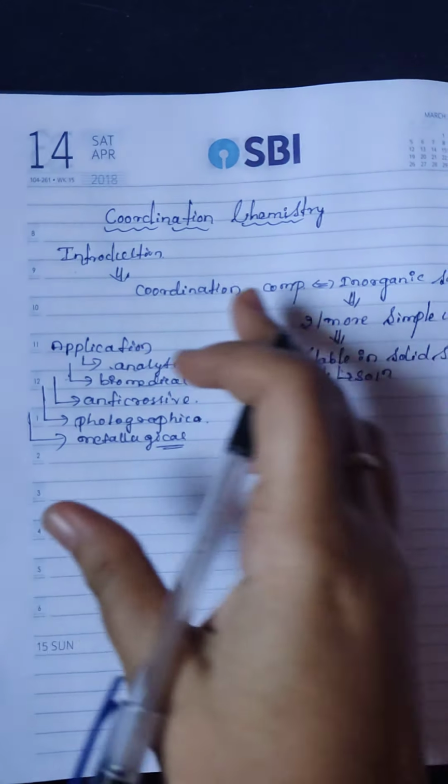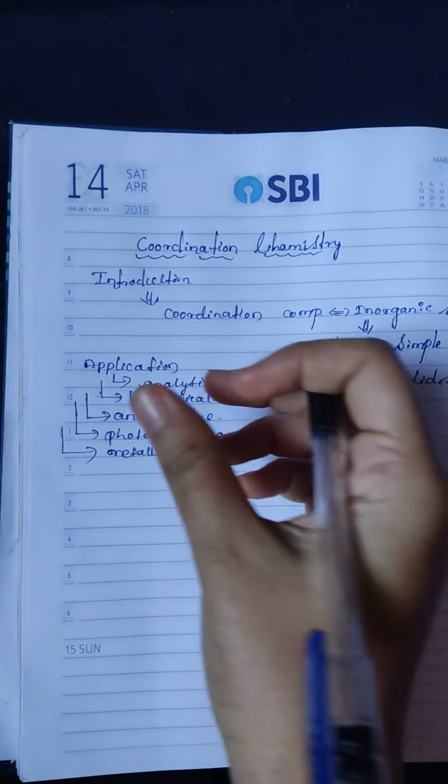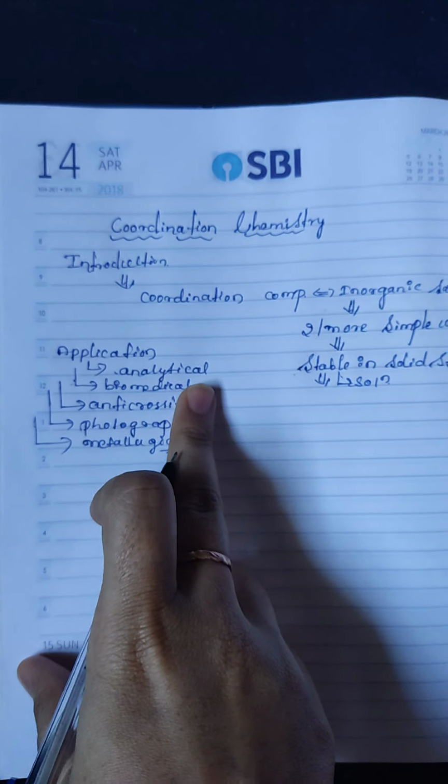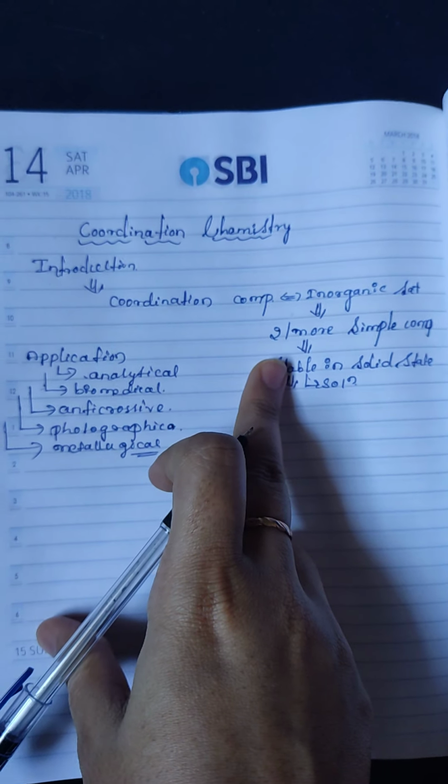What is the definition? Coordination chemistry. What is the introduction part? Coordination compound means what? Inorganic salt.